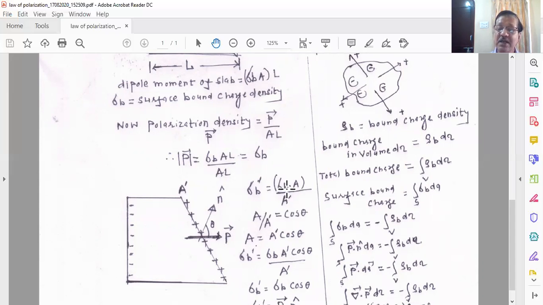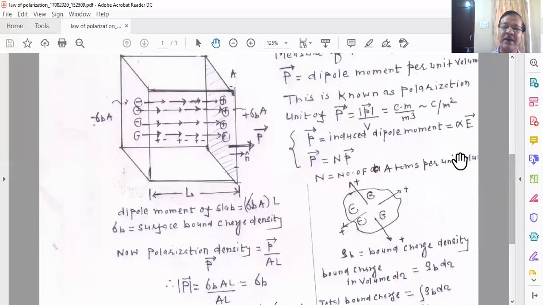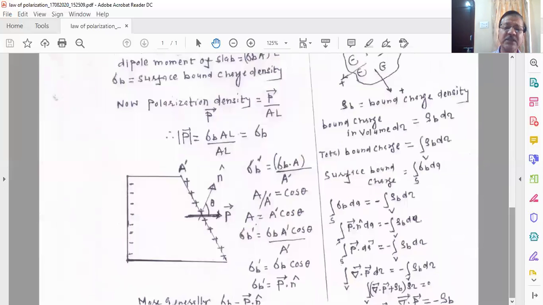Suppose you have considered a crystal of Teflon, or some dielectric material, right? So the molecular density is the same. As molecular density is the same, the number of dipoles per unit volume is the same. So the charge accumulated on the faces of the dielectric slab, whether a regular face or an irregular face, will be the same. So sigma b into A, either regular or irregular face, will always remain the same, because there is conservation of charge.